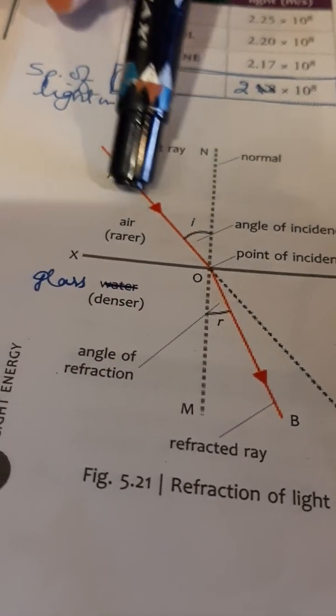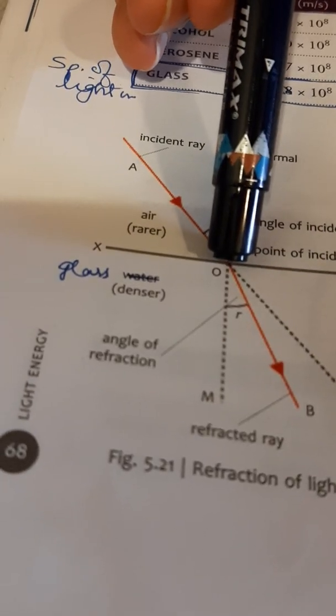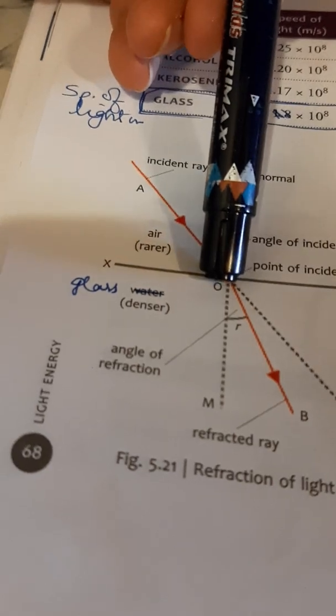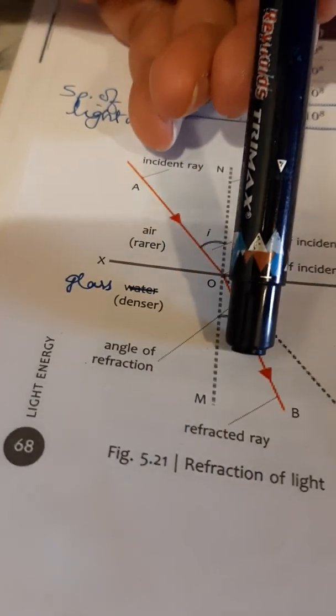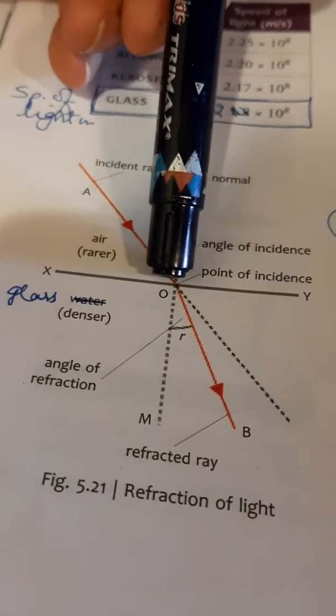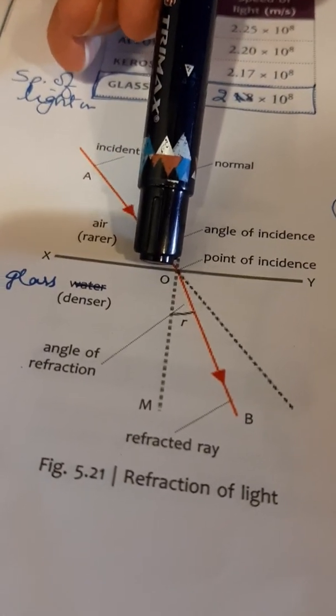What is the incident ray? It strikes at the surface of separation of the medium, and the light ray which enters into the second medium we call the refracted ray, and bending takes place at the point of incidence.